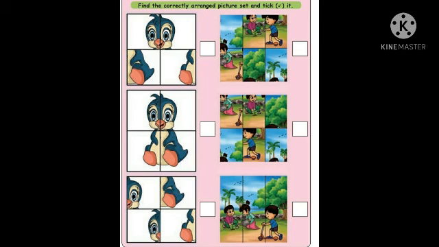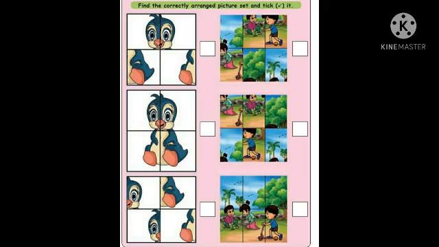And the right side different pictures are there. One boy, one girl, they're playing. Okay, and the first one is wrong, and the second one also wrong, and the third one properly they arranged. Three children are playing. Their plant, in the plant she's putting water, and the boy is riding cycle. Okay, the third one is correct answer, so tick the third one. Okay children?